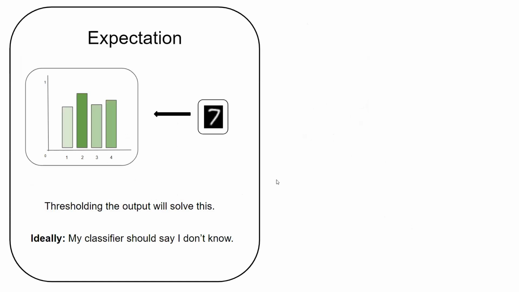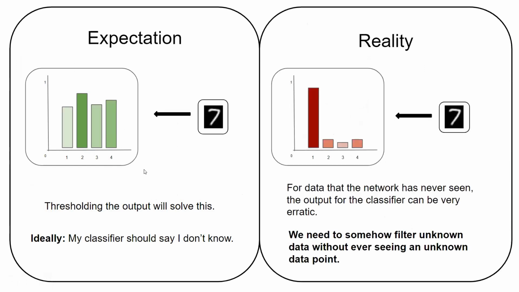Well, people usually expect that your classifier will give you equal probabilities for all the classes, and this can then be avoided using some type of thresholding. But in reality, it's much more difficult. What happens is the neural network gives very strange outputs for such open world data.